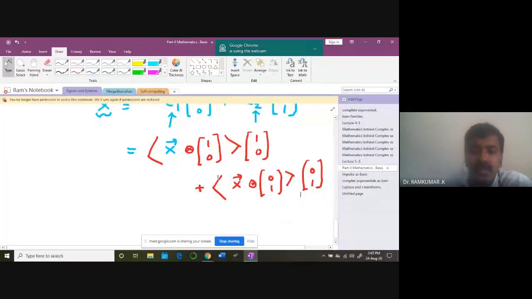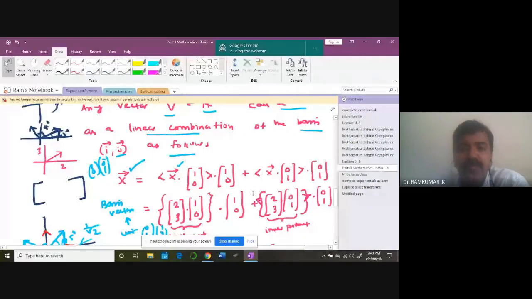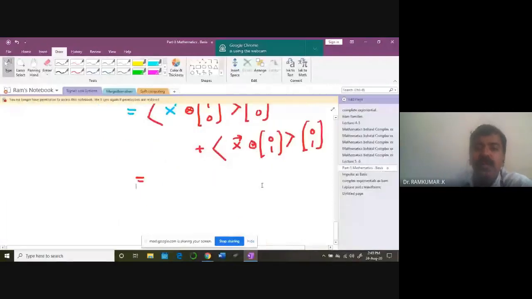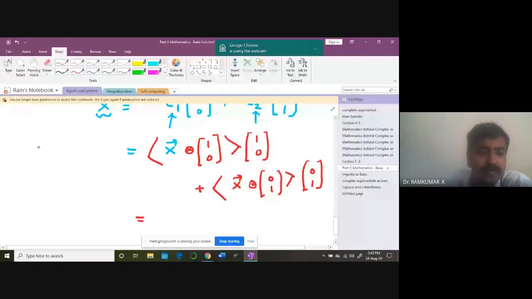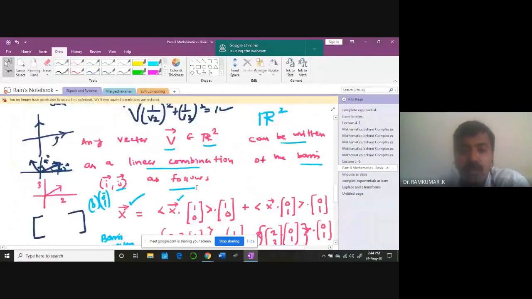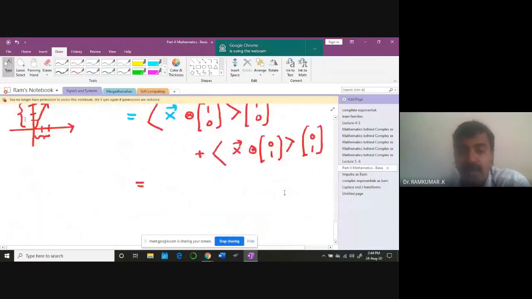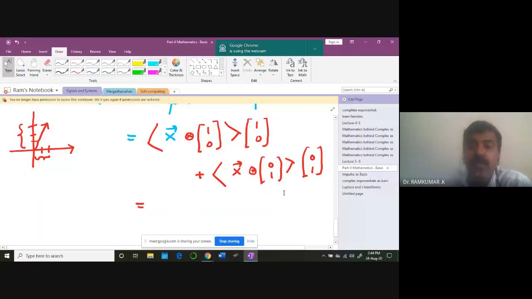Why? Primarily because if I take a vector like, let us take 2, 3. If I want to represent 2, 3 in terms of unit vectors, okay, this is 2, this is 3. The vector is like this. So definitely it is going to take 2 times of 1, 0 and 3 times of 0, 1. That's quite obvious. But this is applicable for other cases also. For other vectors like 1 by square root of 2, 1 by square root of 2, it is also applicable. So that time you will find it extremely interesting to see what kind of results will be there.